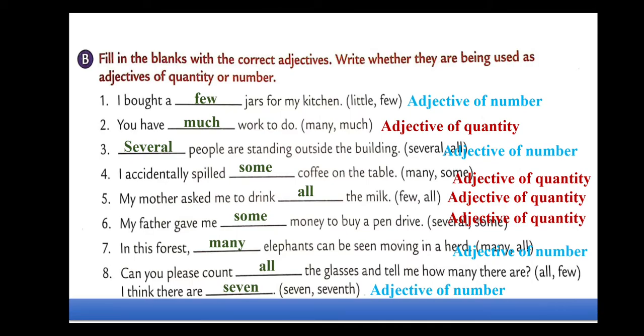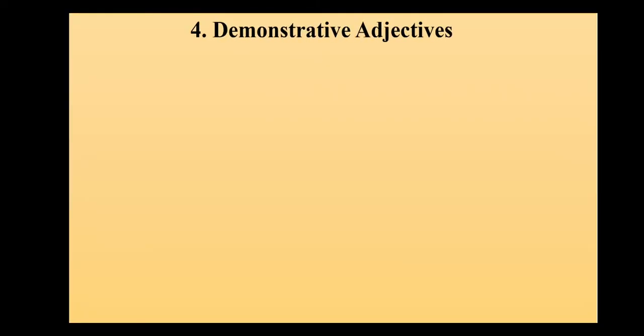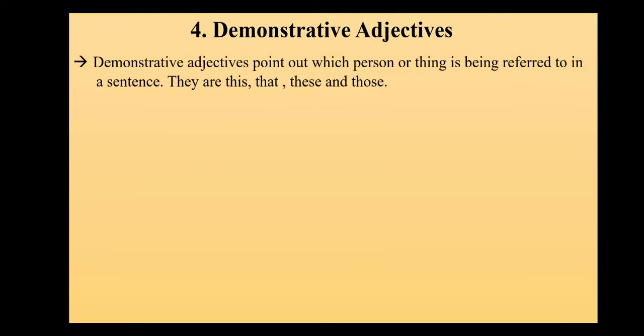Now we'll have a look at the next adjective. So let's have a look at what adjective it is. What type of adjective is it? The next kind is demonstrative adjective. Now what does demonstrative adjective mean? Demonstrative adjective points out which person or thing is being referred to in the sentence. Like I'm pointing out right now, you are holding your phone or your laptop, it can be. So this is your laptop, this is his laptop, that is